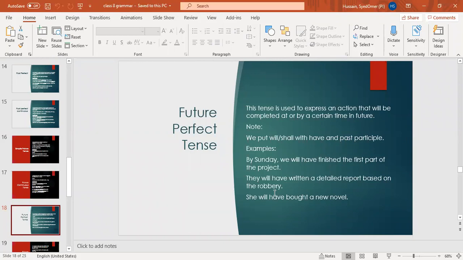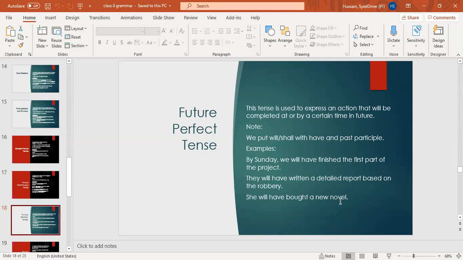Okay? Examples. By Sunday, we will have finished the first part of the project. Now they are referring to Sunday, a certain day in the future: we will have finished the first part of the project. They will have written a detailed report based on the robbery. She will have bought a new novel. So remember that future perfect tense represents an action that will be completed by or at a certain time in the future. By Saturday, by next year, by tomorrow, okay? We will have done this.